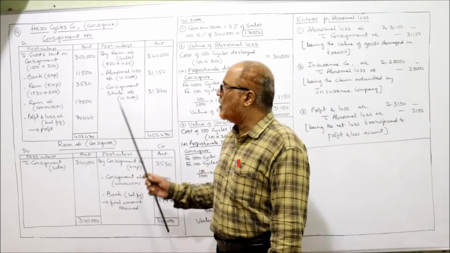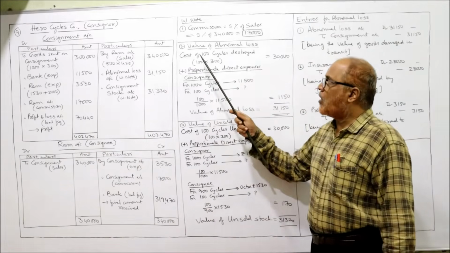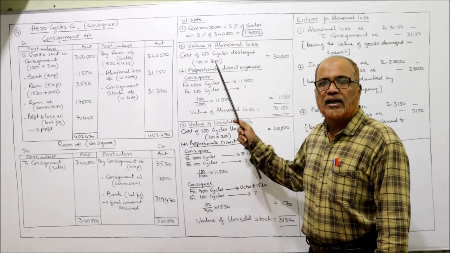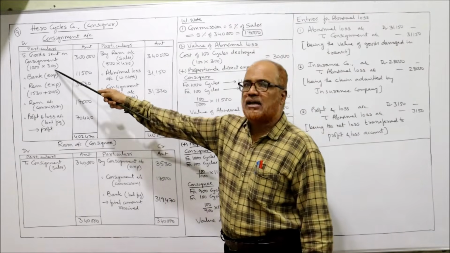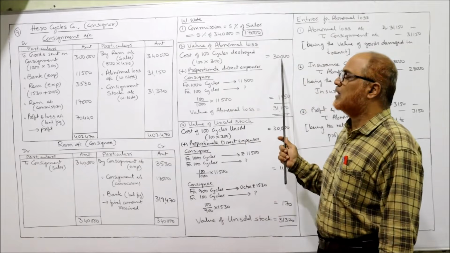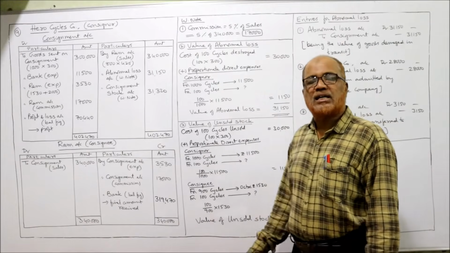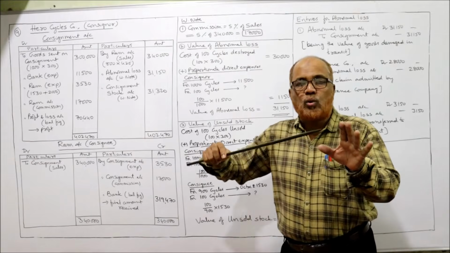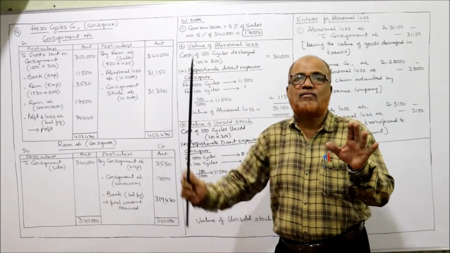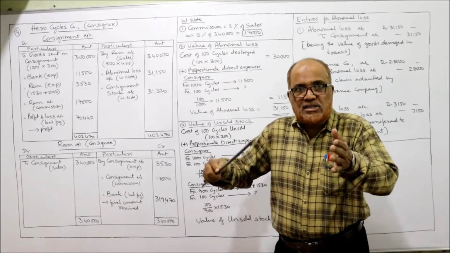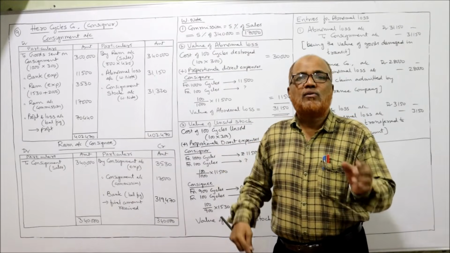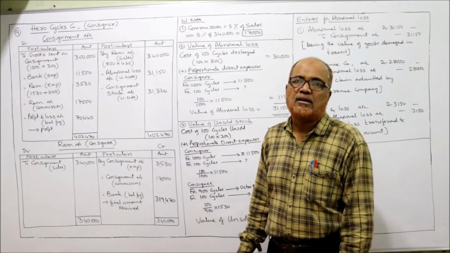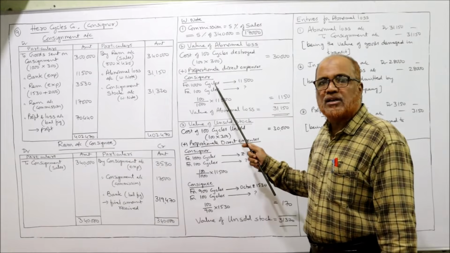Right? Abnormal loss. The value of abnormal loss, cost of 100 cycles destroyed, damaged. So 100 into 300. What is the cost of each cycle? 300. So 100 into 300, 30,000. Proportionate direct expenses. Only consignor's direct expense, because the goods have not reached the place of consignee. The goods were damaged in the transit only. So we should consider only consignor's expenses.